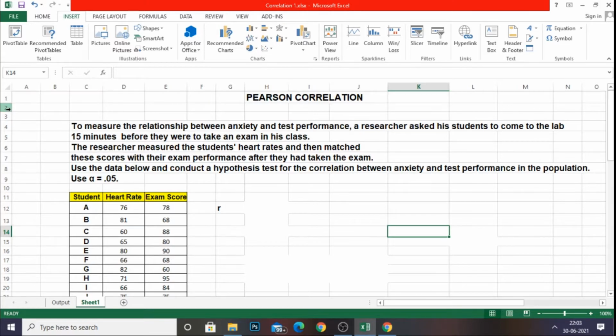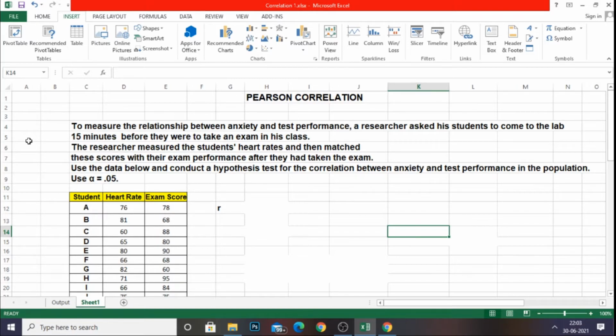Guys, I have a problem for you to apply Pearson correlation. The problem goes like this. To measure the relationship between anxiety and test performance, a researcher asked his students to come to the lab 15 minutes before they were to take an exam in his class. The researcher measured the students' heart rates and then matched these scores with their exam performance after they had taken the exam.